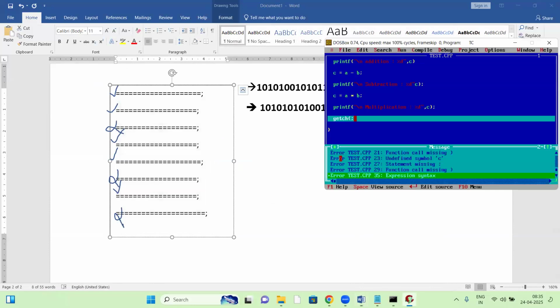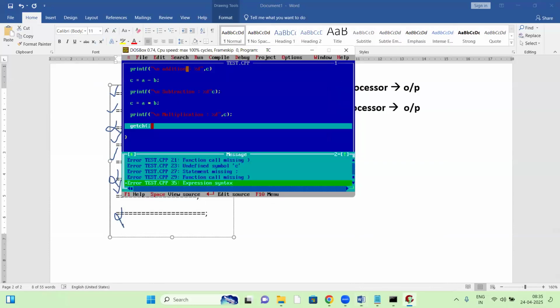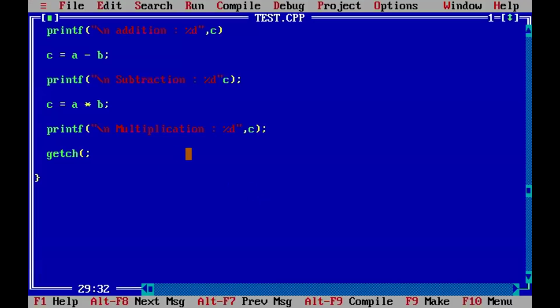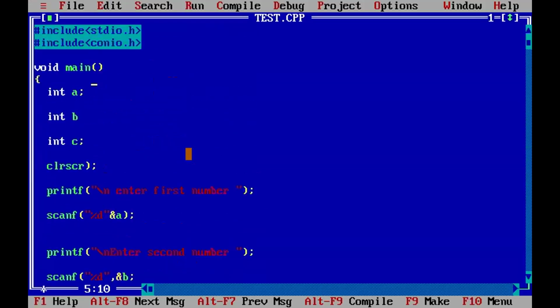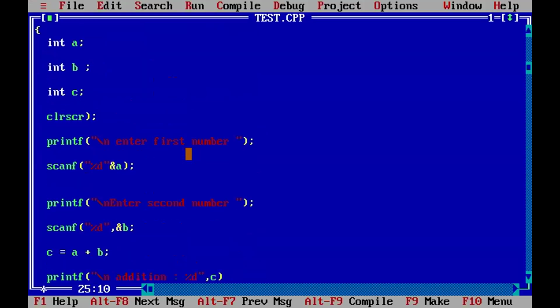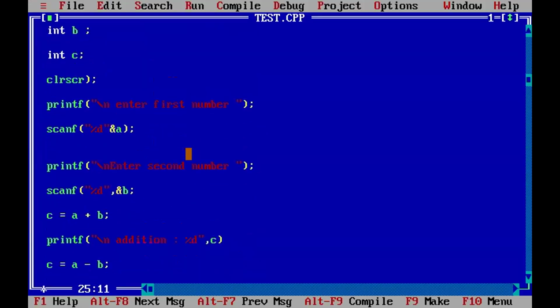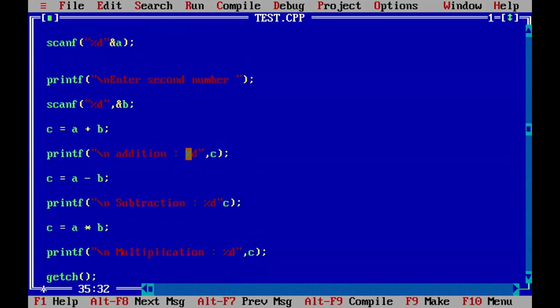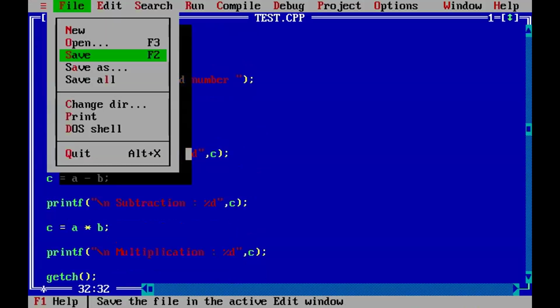Now let us correct all the mistakes here. Let me correct all the mistakes. Here a bracket is missing. Here a semicolon is missing. Suppose here also a semicolon is missing. Some mistake corrections are done. So here a comma.